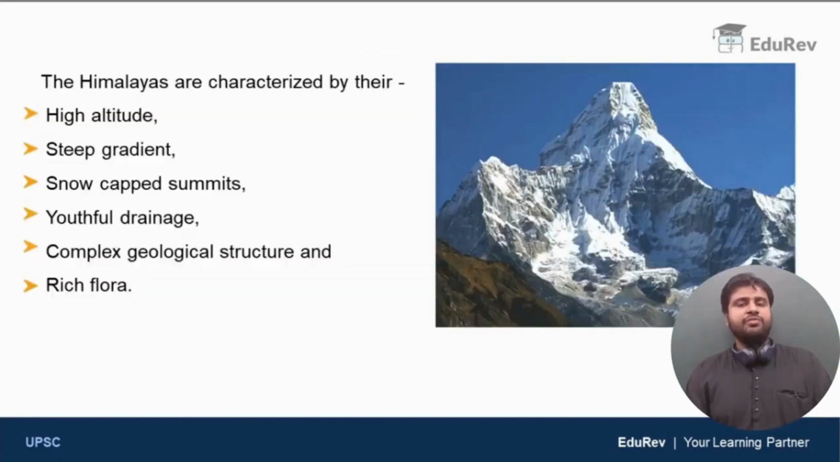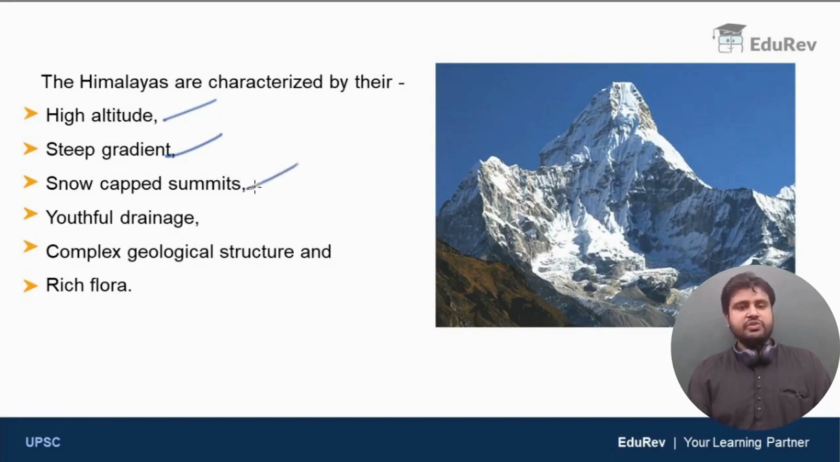Now let us discuss some of the characteristics of the Himalayas. First one is the high altitude. The Himalayan mountains contain some of the highest mountains in the world. The top highest mountains in the world are present in the Himalayas. Anyway, we will discuss it later. The second is steep gradient. Just look at the slopes of the Himalayan mountains here. This is one of the famous Himalayan mountains, and just look at its slope. The slopes are very steep. These are not gentle. These are very steep.